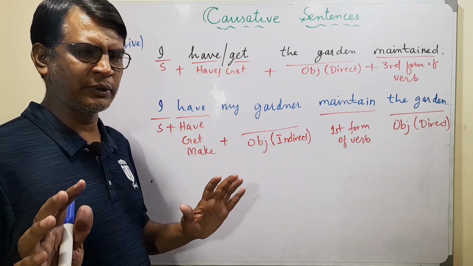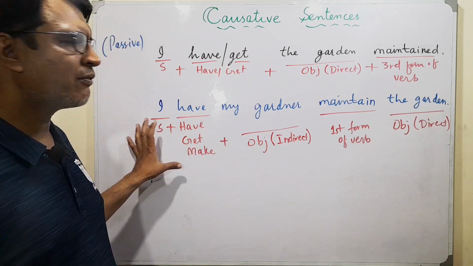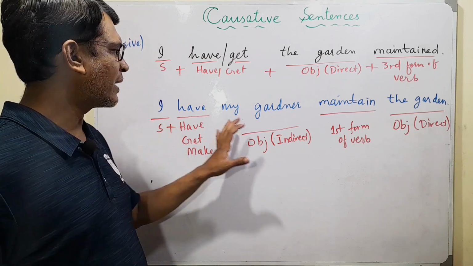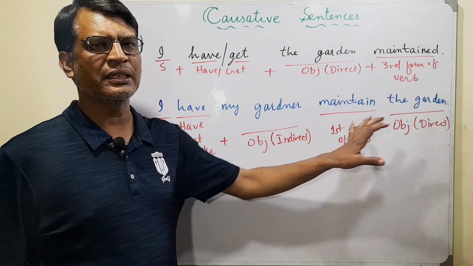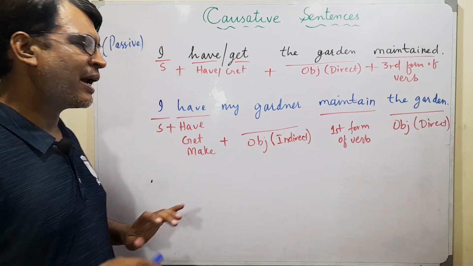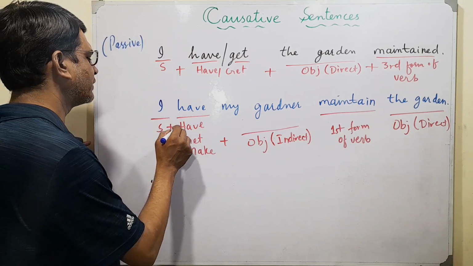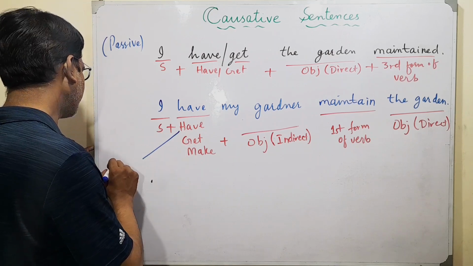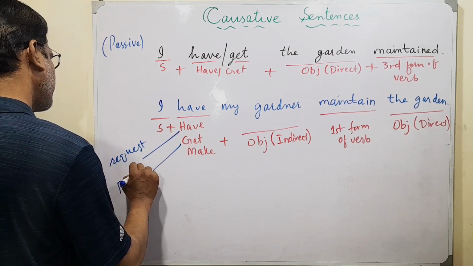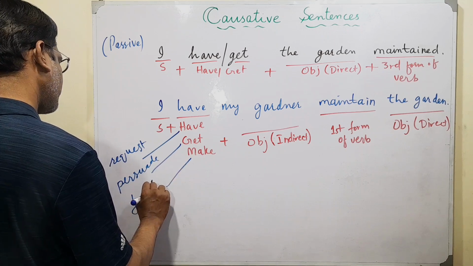There is no problem. The other one we have is the active form, which is like I have my gardener maintain the garden. So we have subject, have, get and make. And like I told you, all three of them have different meaning. Have is a request, get is to persuade, and make is force.